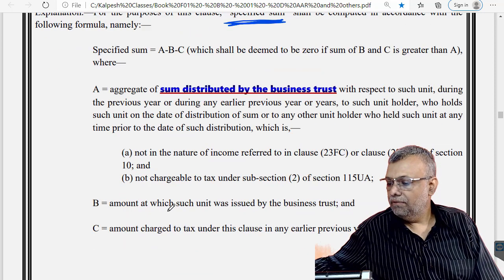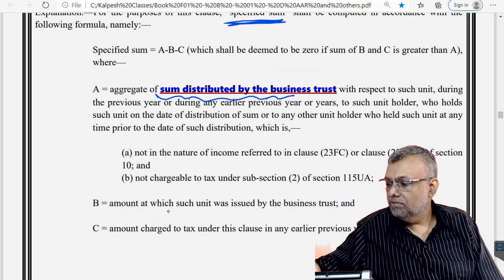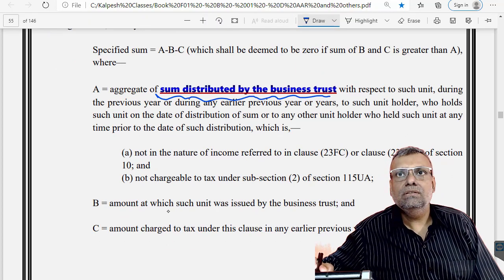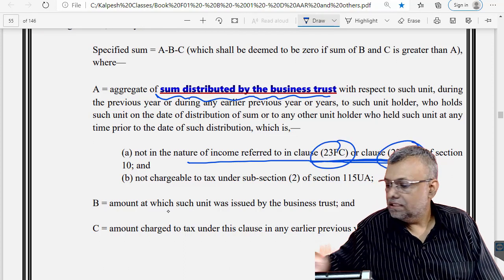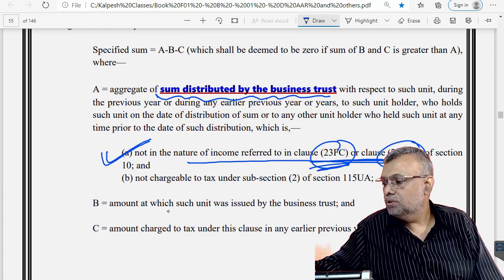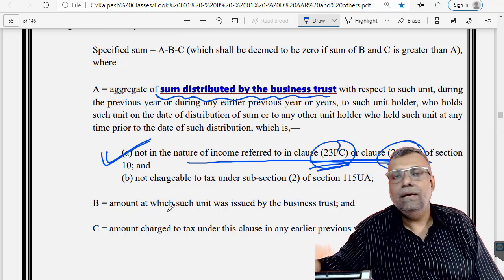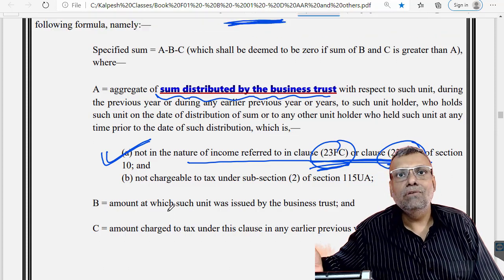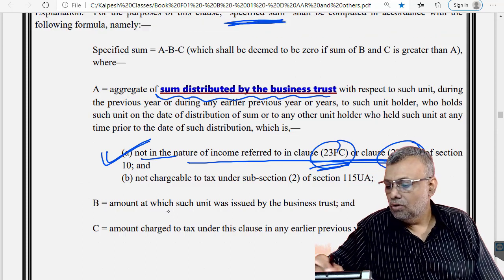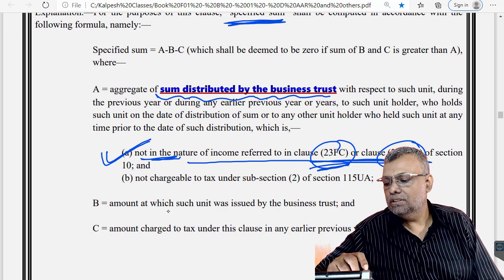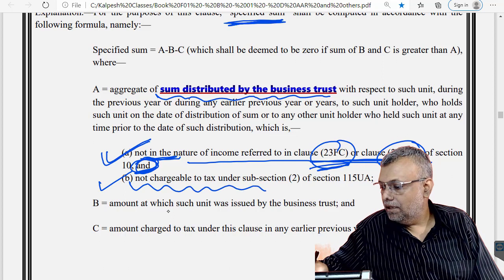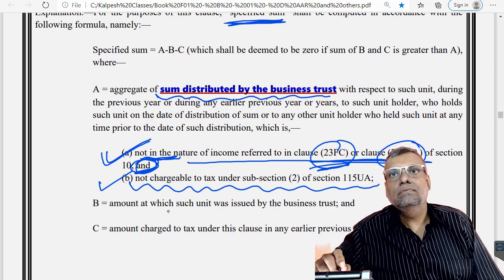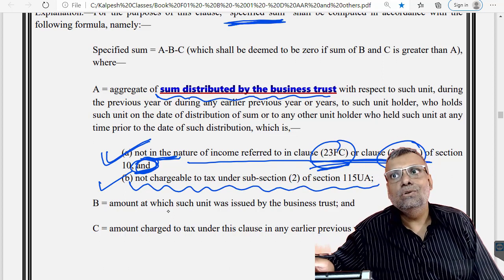Specified sum is any sum which is distributed by the business trust, which is not in the nature of this particular section, because if it is these two, 10(23FC) or 10(23FCA), then this is already covered by the 115UA provisions. So it is not in the nature of this particular clause, and not chargeable to tax under 115UA(2). That means it is not taxed also under 115UA(2).